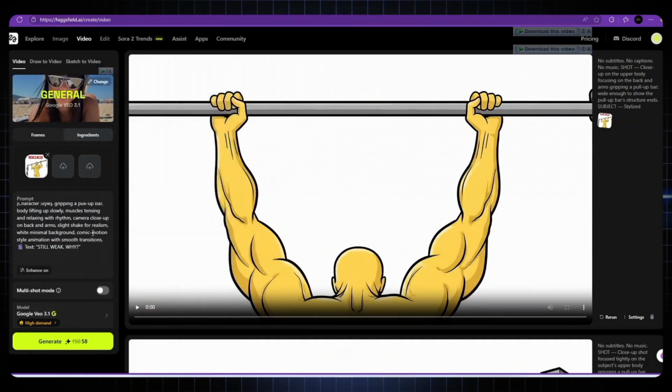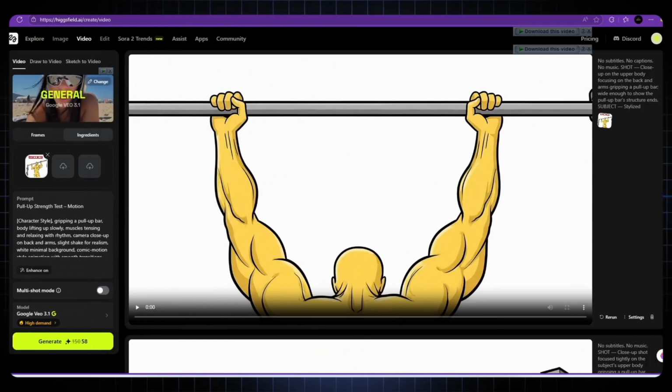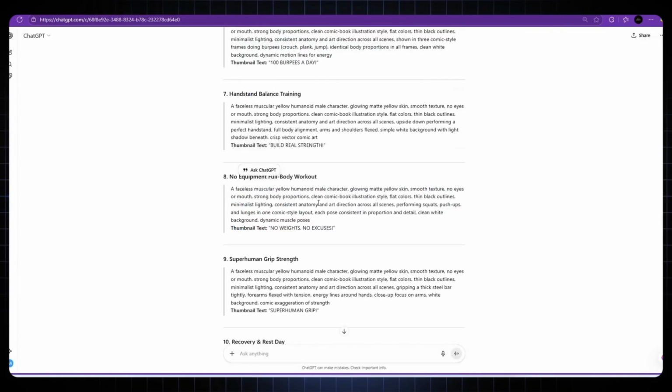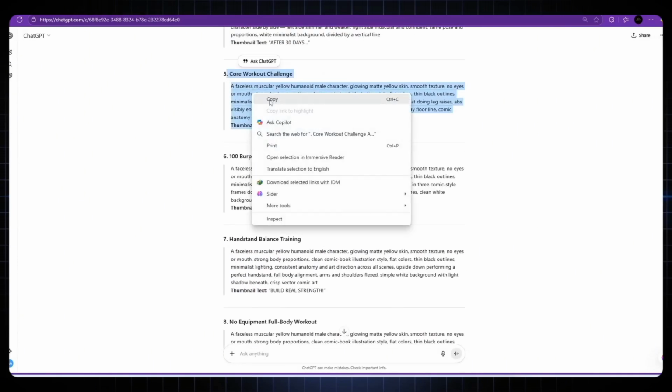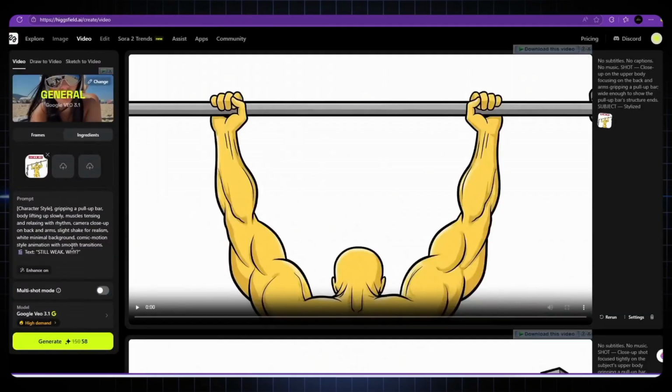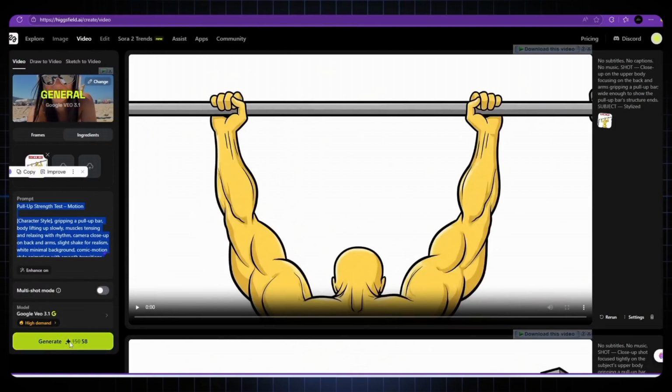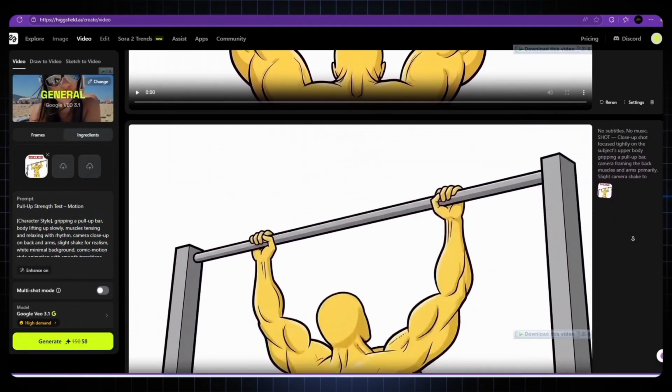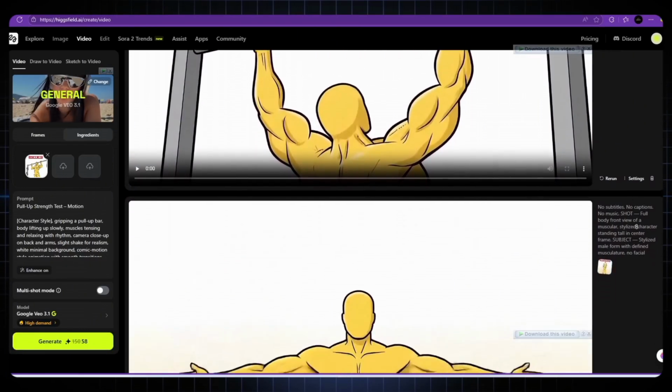Now upload your first image, the one you created in Google AI Studio. Next, go back to ChatGPT, copy your motion prompt, and paste it into Higgsfield's prompt box. Then choose the Google Veo 3 Fast mode. This mode gives you quick results without losing quality. Finally, click Generate and wait just 3 to 4 minutes, and boom, your video will be ready.